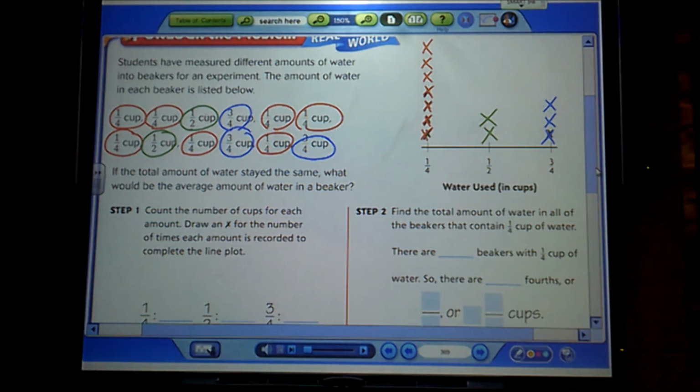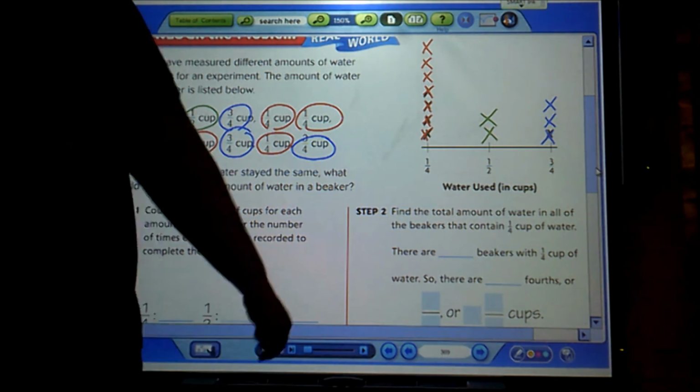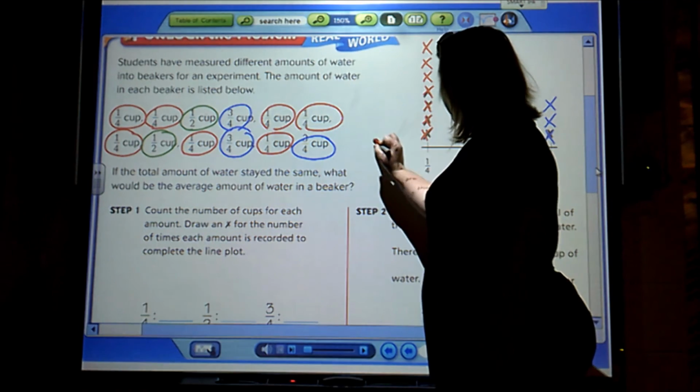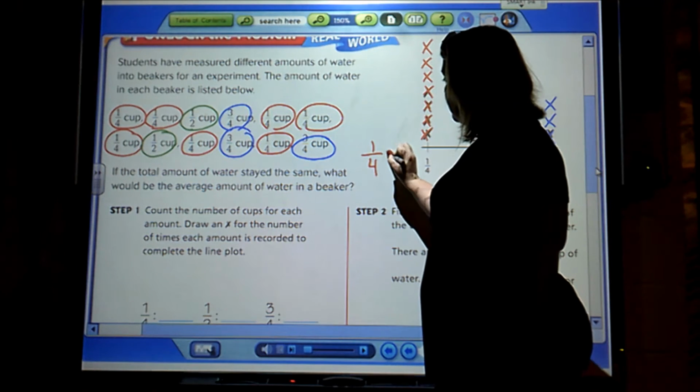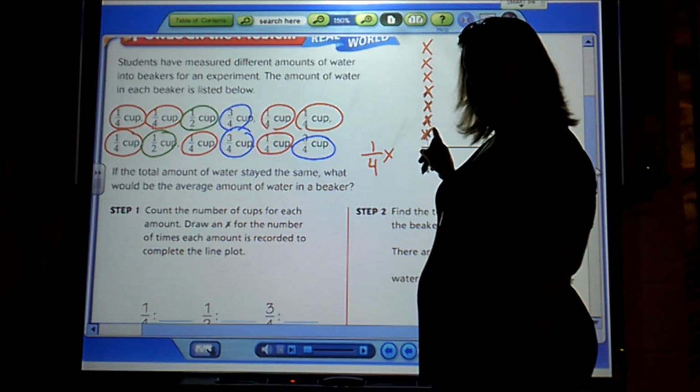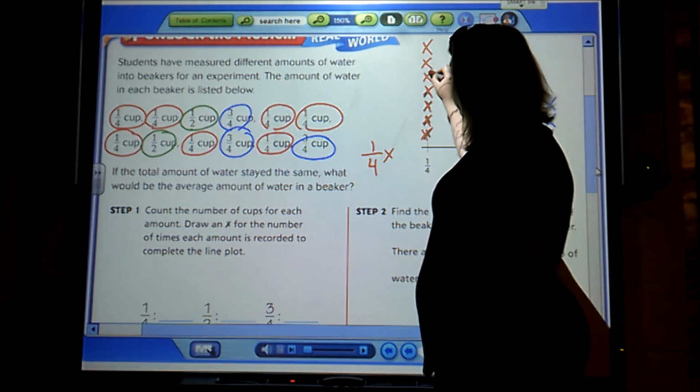And to find the average, as I said before, we're going to add them all up and divide by that number. Now here's the cool thing. I know that I have a lot of 1/4 there, right? So couldn't I, instead of doing 1/4 plus 1/4 plus 1/4 and so on, just do 1/4 times the number of points I have? 1, 2, 3, 4, 5, 6, 7.